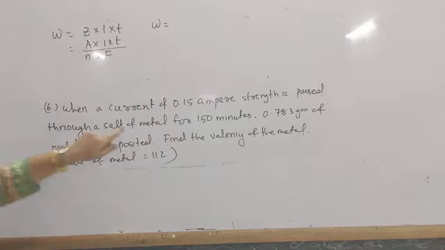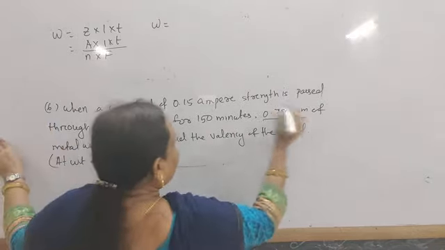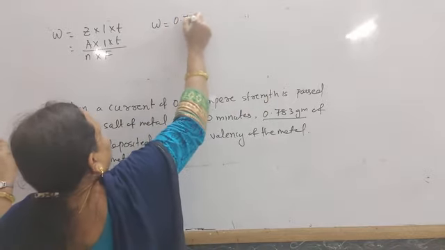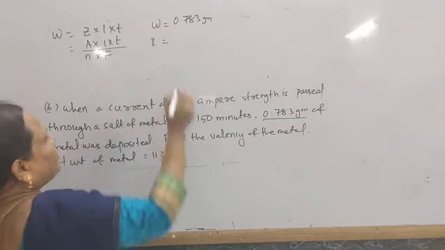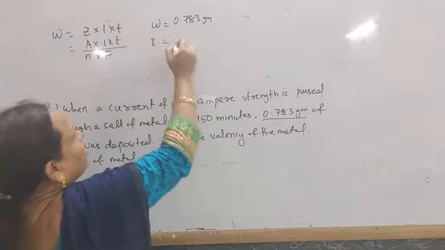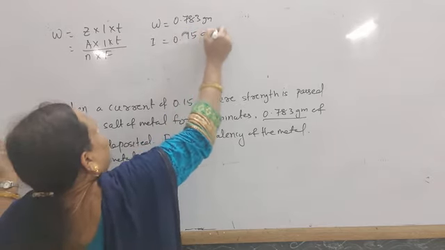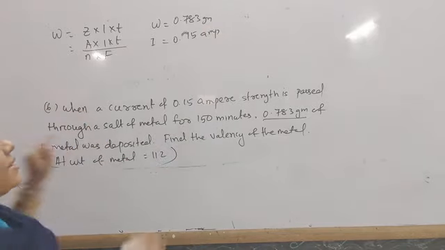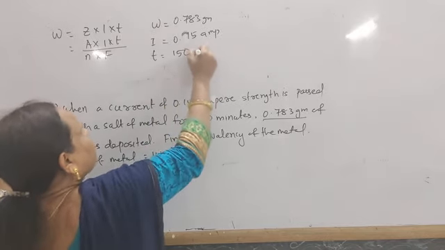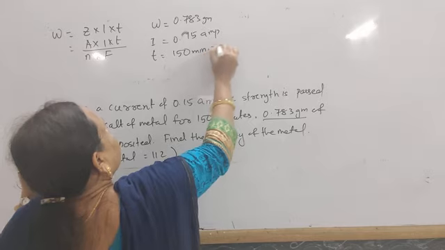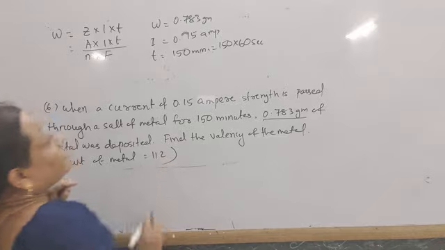W, the weight of the substance, is 0.783 gram, and I given is 0.15 ampere strength passed through the metal, and time T given is 150 minutes, that is 150 into 60 second.